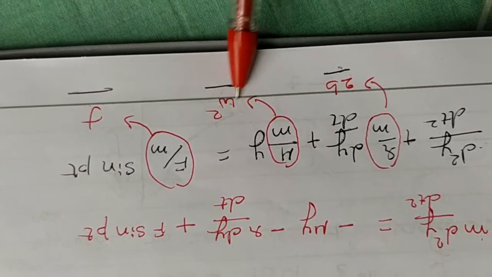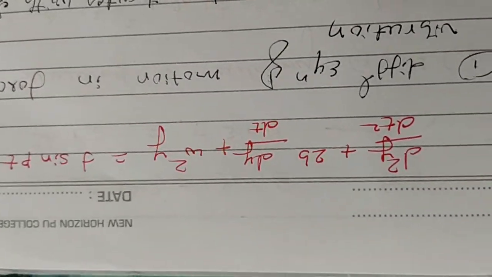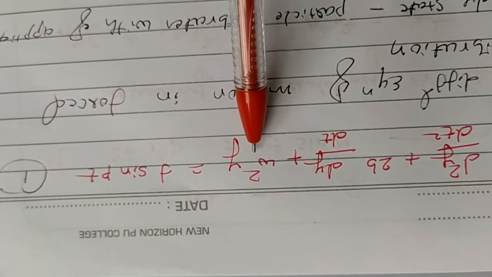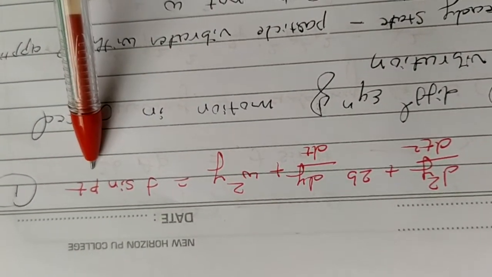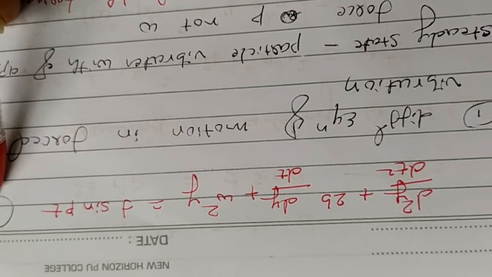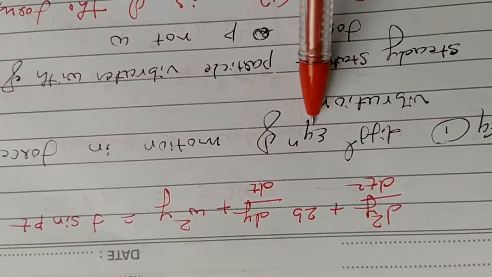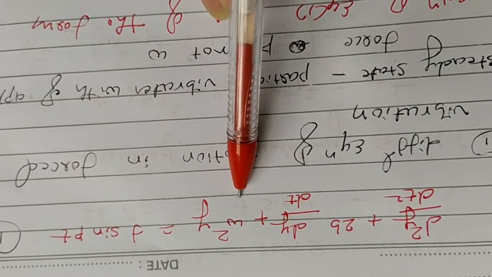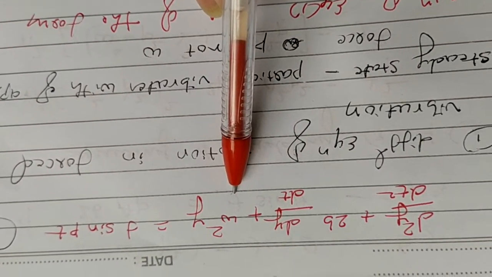So this equation reduces to d square y by dt square plus 2b dy by dt plus omega square y is equal to f sine pt. Take it as equation number 1. This equation number 1 is the differential equation of motion in forced vibration. So this is the equation of motion in case of forced vibration.